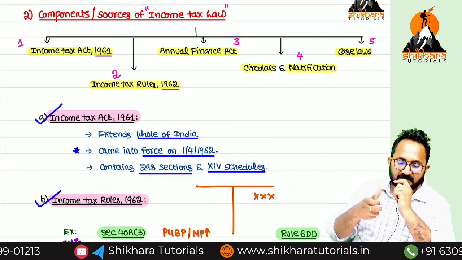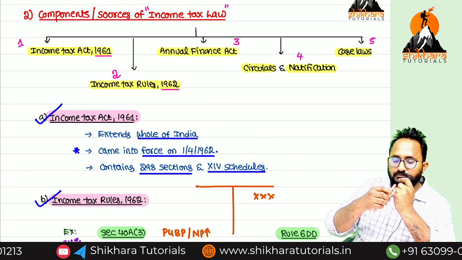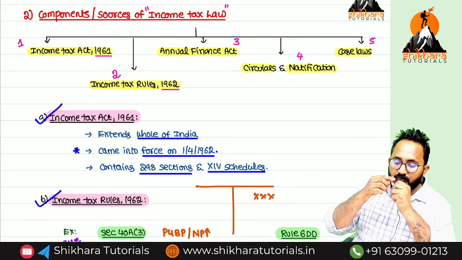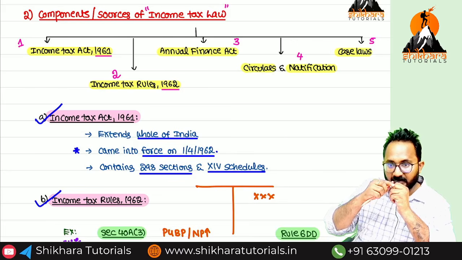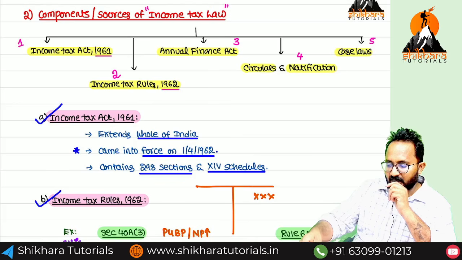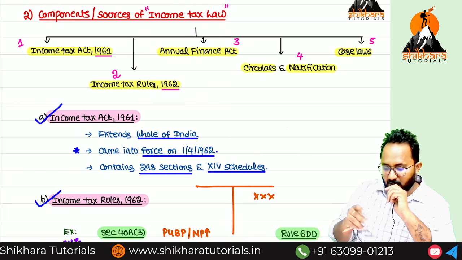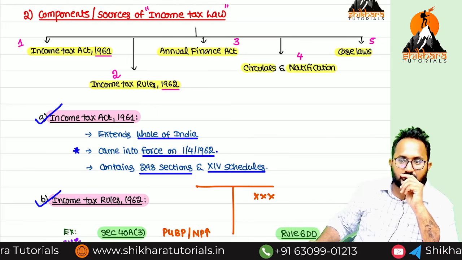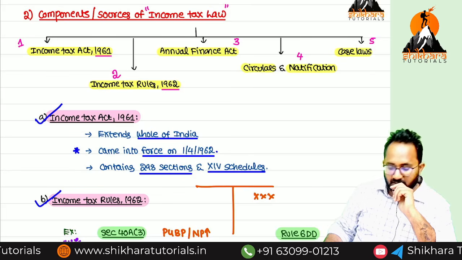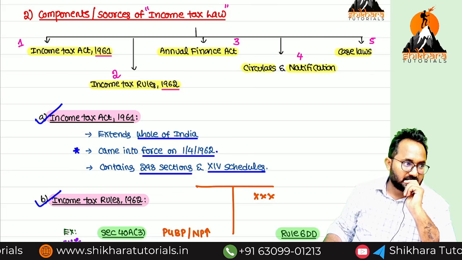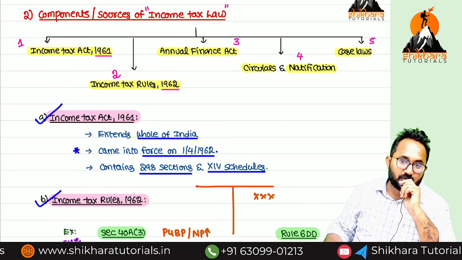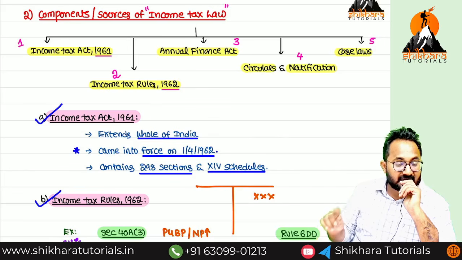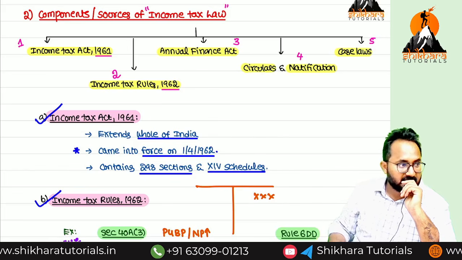Next, circulars as well as notifications. Can you tell me circulars can be released by whom? CBDT. For what purpose? In order to clarify the doubts of the SSEs. So I'm an SSE, I have doubts about my business income computation. Now they will give one detailed circular, simply frequently asked questions they will release. So that is what is called a circular. Sir, if circulars are released, who needs to be bound by those circulars? Department. SSE can take the advantage of the circulars.